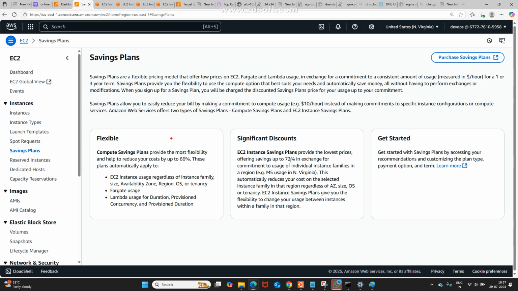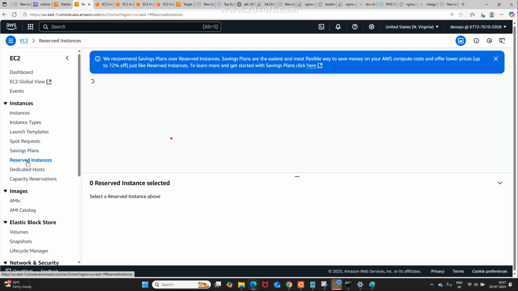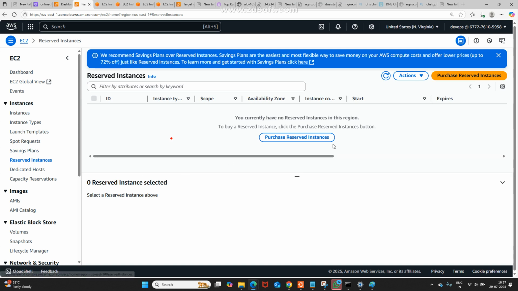Savings plan, reserved instances. Yesterday you have seen RI, reserved instance. Now see again, savings plan and reserved, both are similar. Check it, both are similar. See, purchase reserved instances. If you click on it here, you need to pay the bill for 1 year, minimum 1 year. Then only the instance will be created.